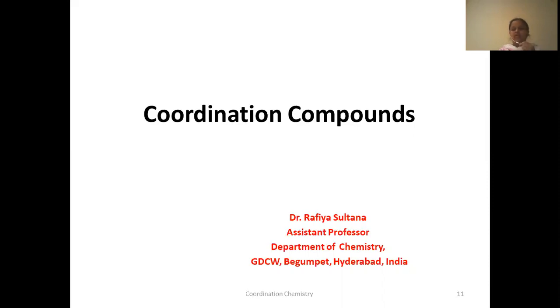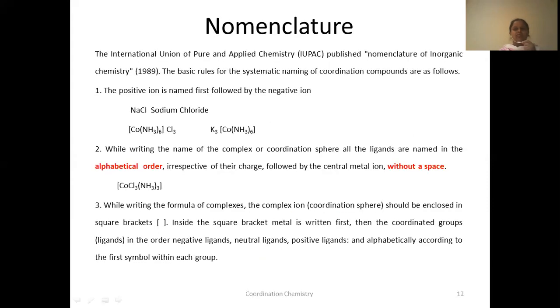Coordination compounds, like organic compounds, will also have certain nomenclature. So in inorganic chemistry also, these coordination compounds have an IUPAC nomenclature. It was proposed in 1989. Let us see a few of the basic rules that have to be followed in naming these coordination compounds. Suppose a complex is given like this, and you have to name this complex. In order to name it, you have to follow certain rules. Let us see all those rules.